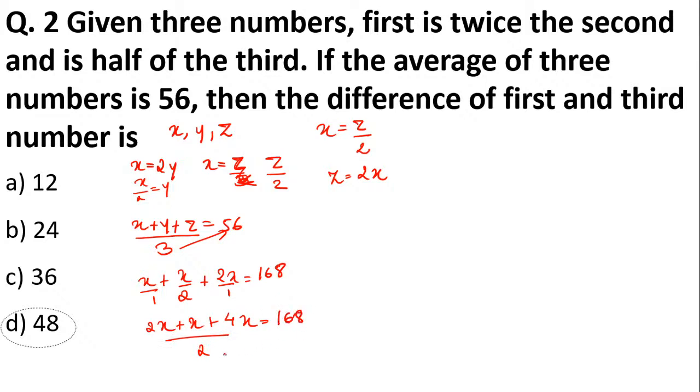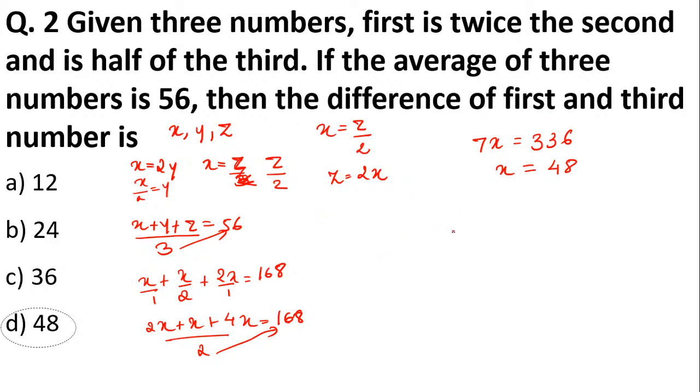This 2 will get multiplied by this. So how much is this? 2 plus 1 plus 4 is what? 7. 7X is equal to 2 into 168, which will give you 336. And when you divide 336 by 7, you will get what? 48.